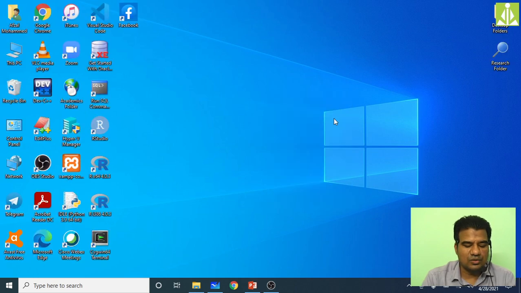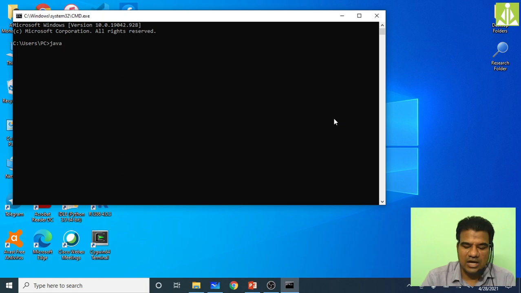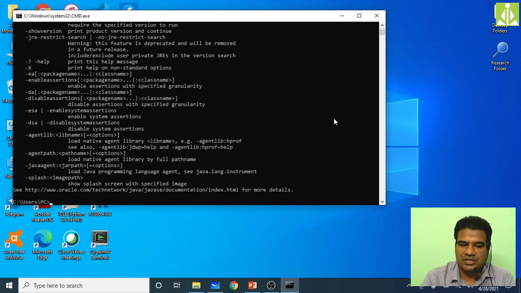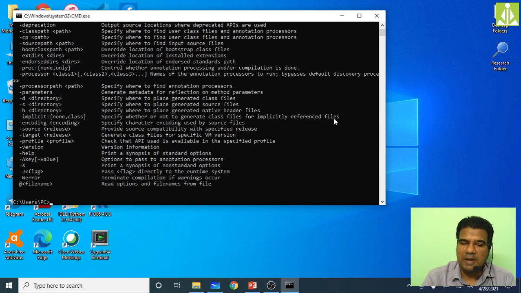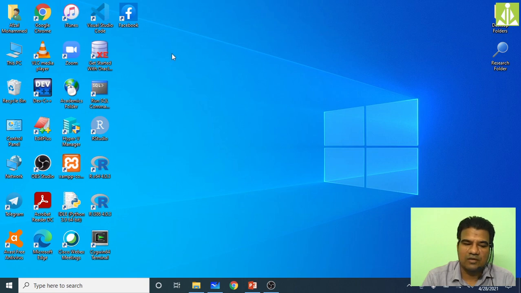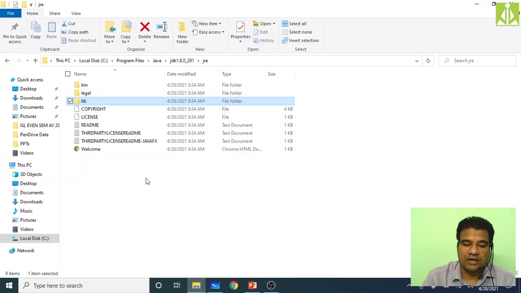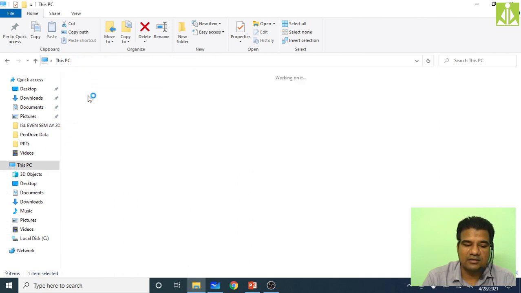I will show you some random commands over here. Go to the command prompt and type java. That means Java installation is done successfully. Then type javac. That means path setting has been done successfully. And I will show you how you can go to those environment variables. Already I have shown the folder location where I have installed my Java, inside This PC.